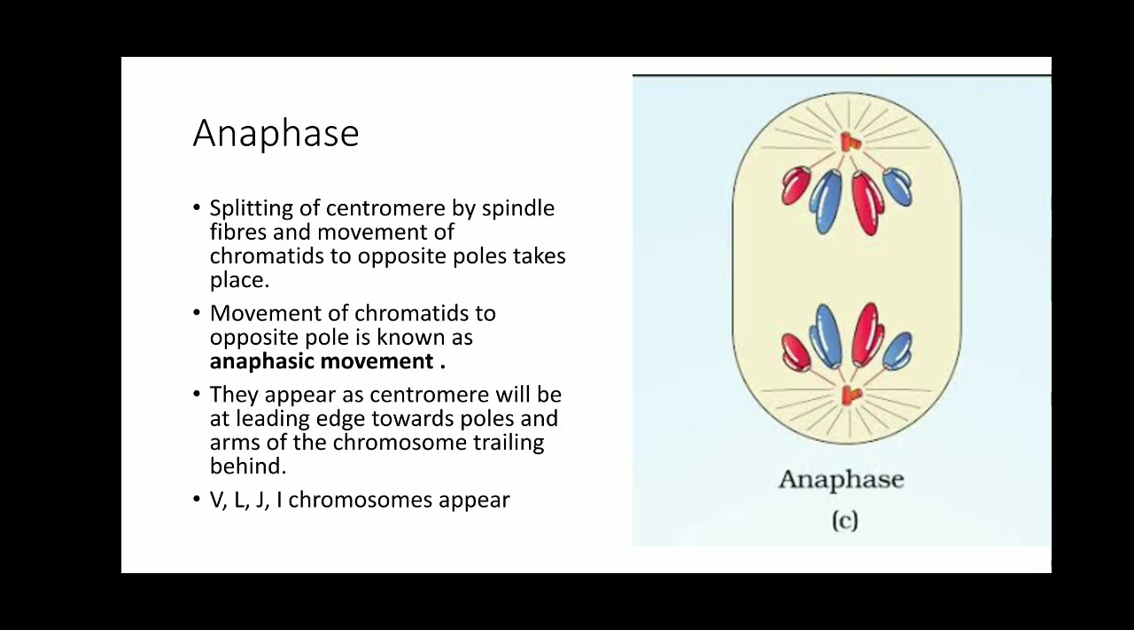Moving on to the next phase, that is anaphase. Next stage is anaphase. So what happens in anaphase? Now in the metaphase, what is happening? The spindle fibers are attached to the kinetochores of the centromeres of a chromosome. In the metaphase, now finally what should happen?